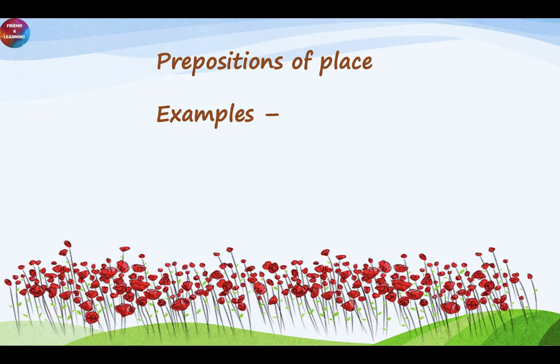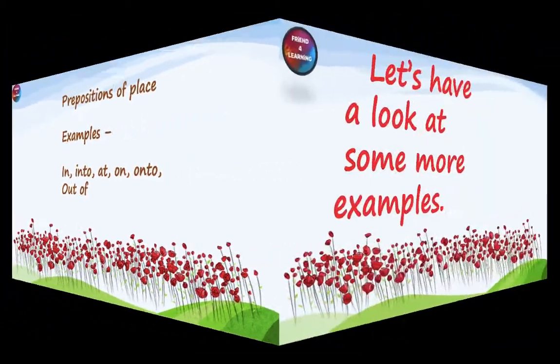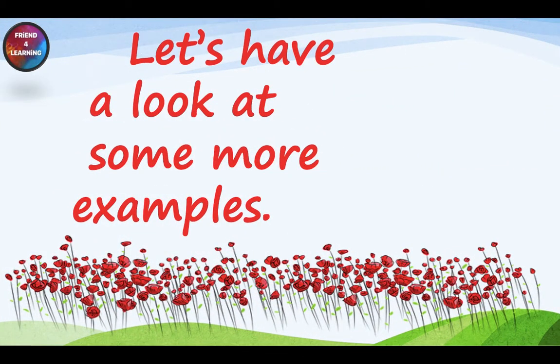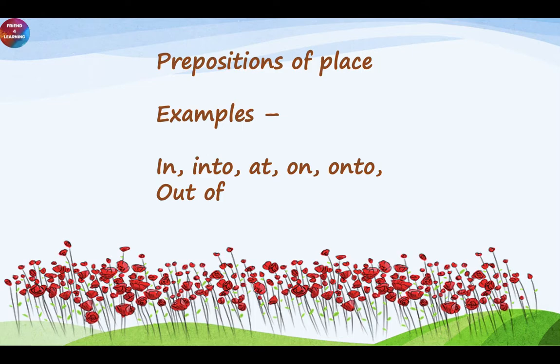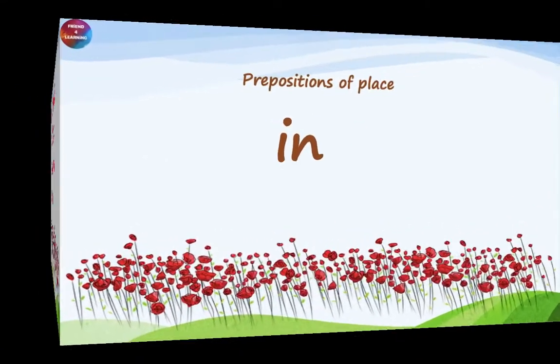Examples for preposition of place are in, into, at, on, onto, out of, and so on. Let's have a look at some more examples. We will see how to use each word in proper context in sentences.